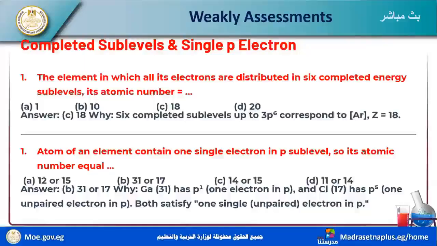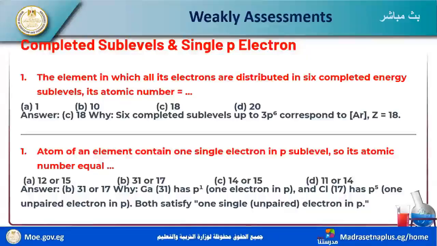As I wrote before: 1s2, 2s2, 2p6, 3s2, 3p6, 4s2. But I mean only 6 completed energy sublevels filled, so the number of electrons is 18.